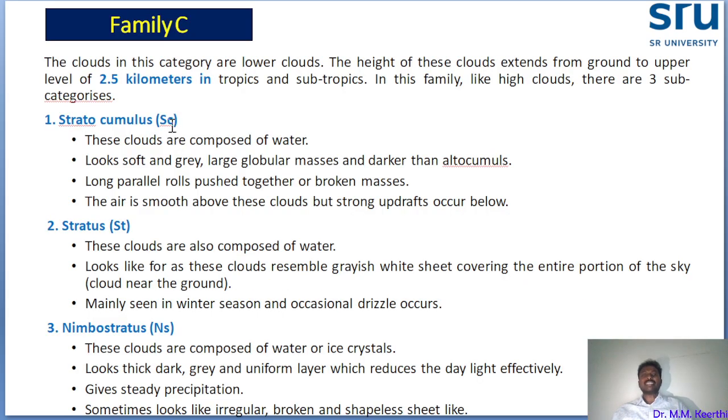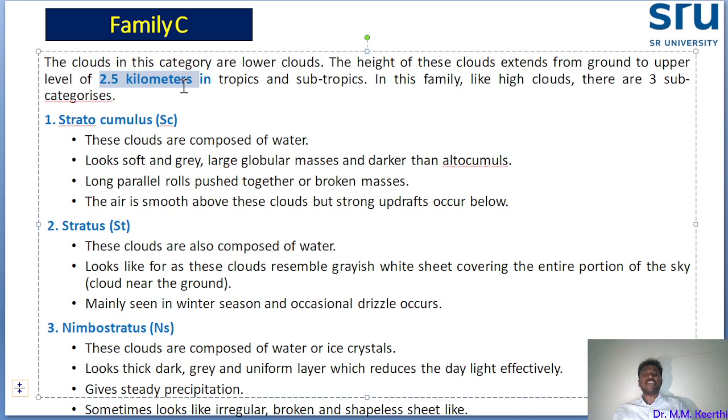Okay, next, family C. Under family C, these clouds are still lower clouds. They are near the ground level, around 2.5 kilometers. These clouds are also mostly seen in the tropical and subtropical regions. Under family C, there are three types of clouds: stratocumulus, SC, stratus, ST, and nimbostratus. These are very important clouds.